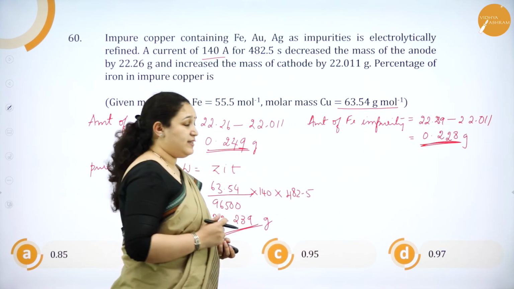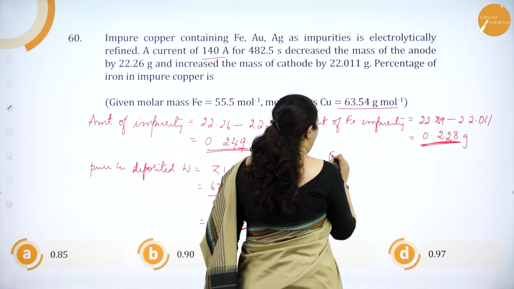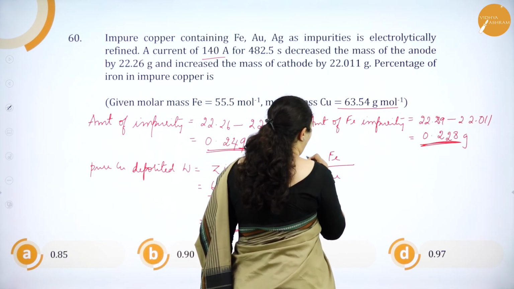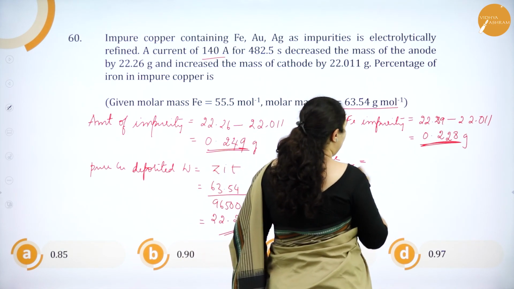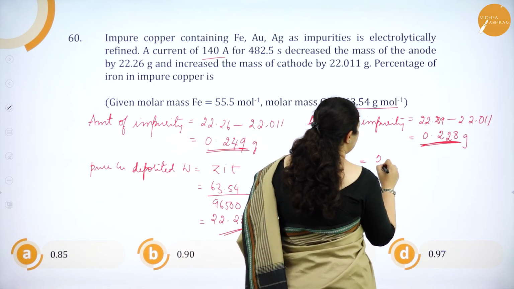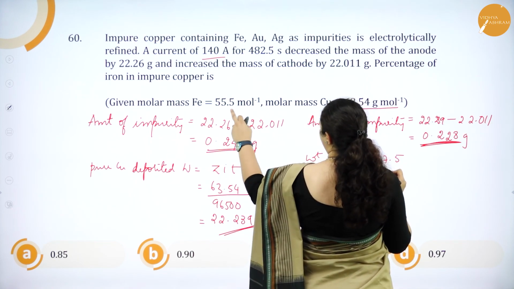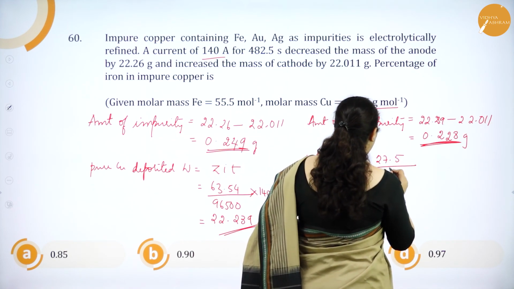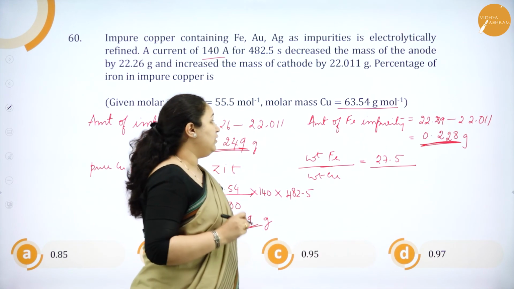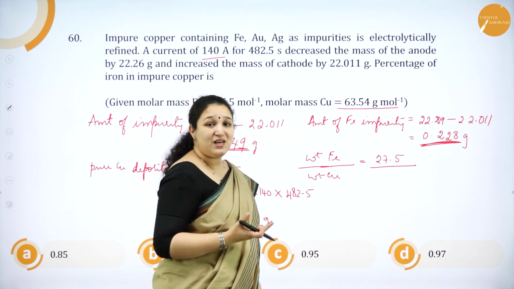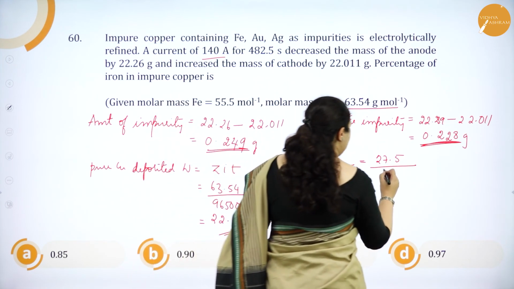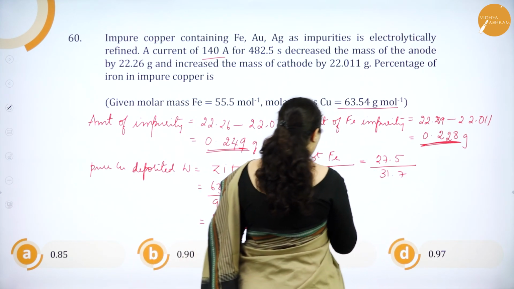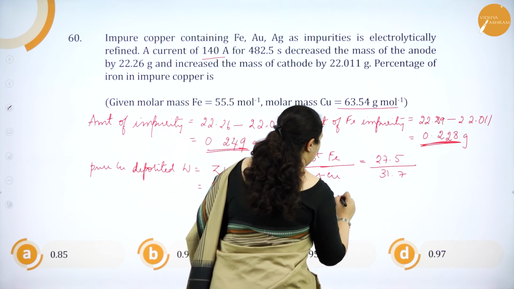Now using Faraday's law, weight of iron deposited by weight of copper deposited is equal to equivalent mass of iron, it is 27.5, divided by equivalent mass of copper. What is equivalent mass of copper? It is 31.7. We know the weight of copper which is deposited.